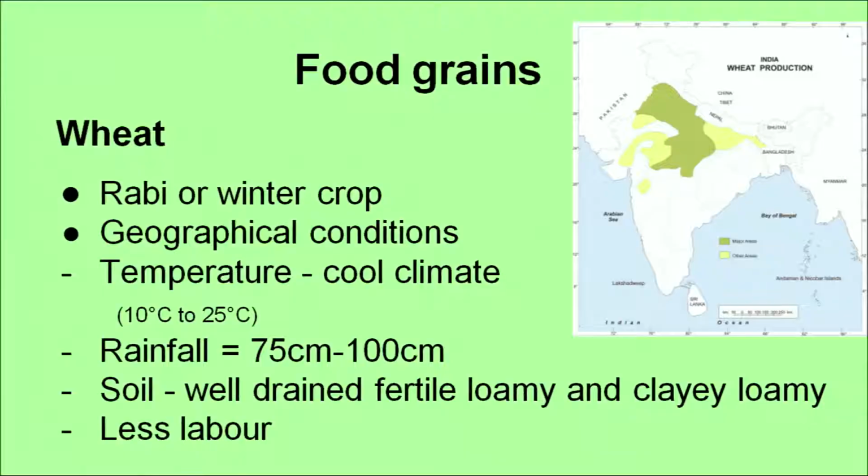Now, some of the geographical conditions required for wheat cultivation: it requires a cool climate, and the rainfall should be between 75 to 100 centimeters. That is, it requires a cooler climate as compared to rice, and a lesser amount of rainfall. So, it is a winter crop, also known as rabi crop. The soil required for wheat is well drained, fertile, loamy and clayey loamy soil, and less labor is required as compared to rice crop.